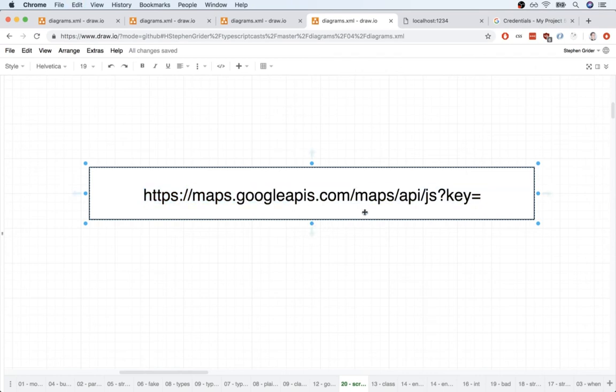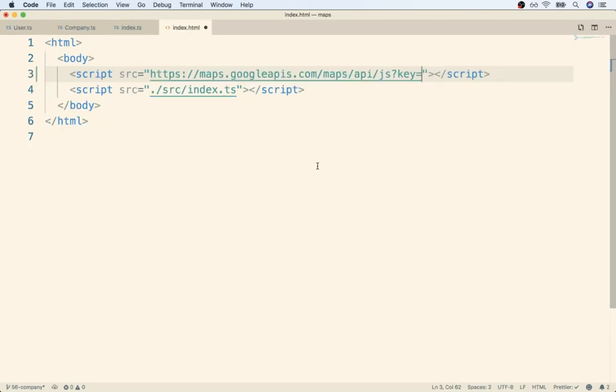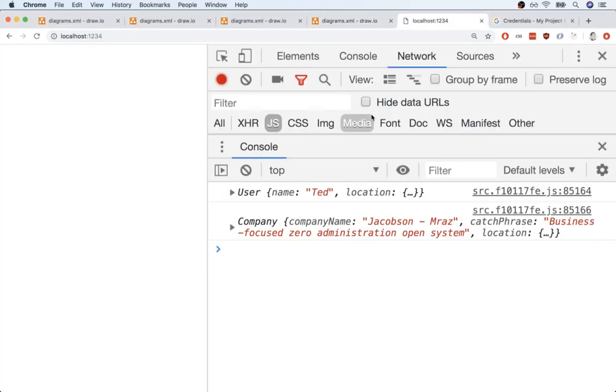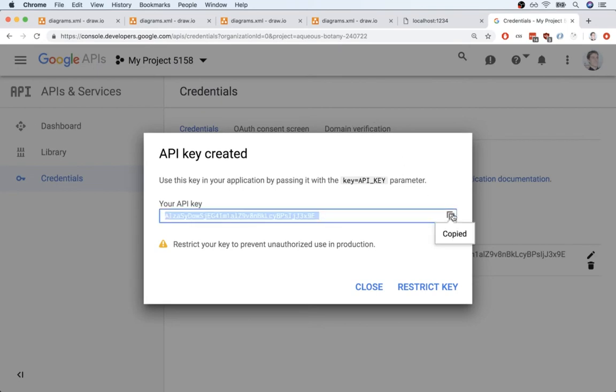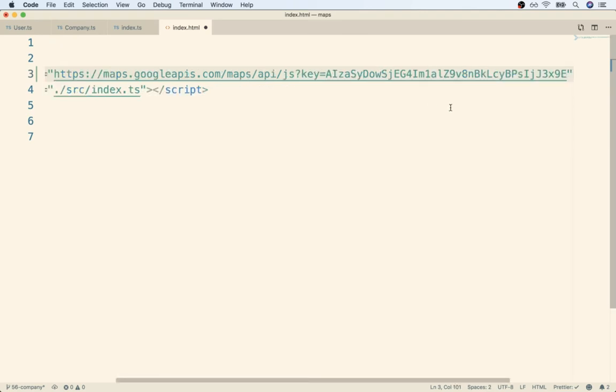Okay, so once you've got this over, I'm going to copy this myself, and I'm going to put it into those double quotes right there. So I'm going to paste it like so. All right, so now the last thing we need to do, you'll notice at the very end of that link is key equals, and we got the double quote right after it. We're going to put the API key that we just generated between the equal sign and the double quote. So I'm going to go find the API key that I just generated right here. I'm going to copy it. I'm going to flip back over, find key equals right there, and paste the key. And that's it.